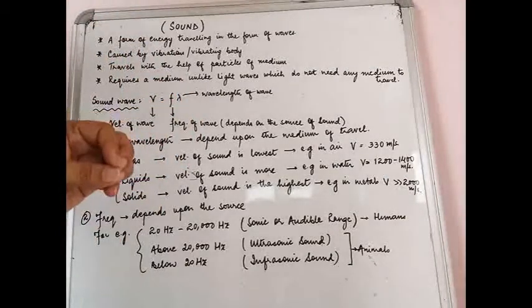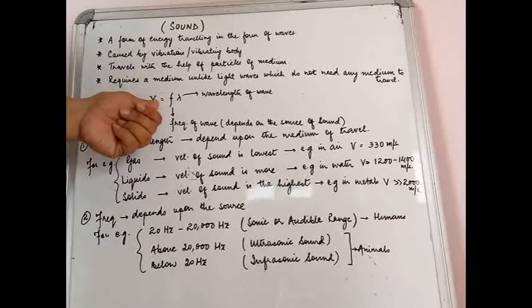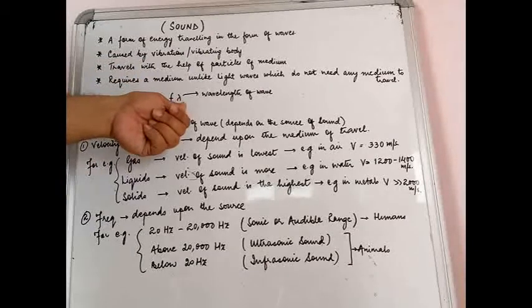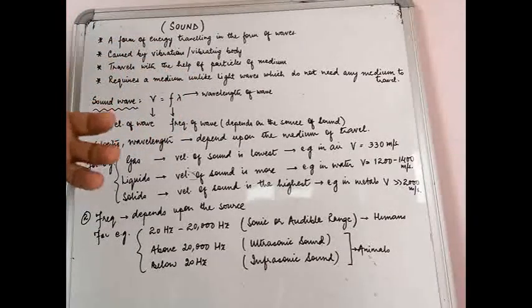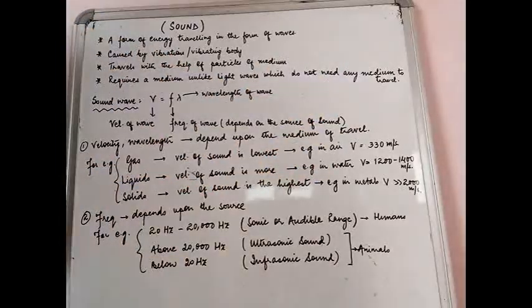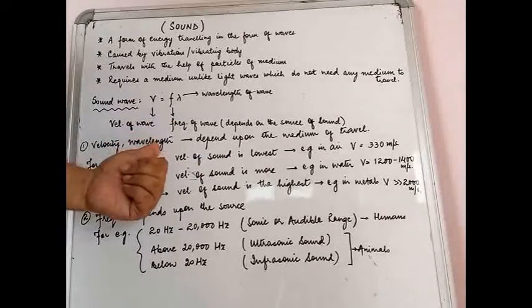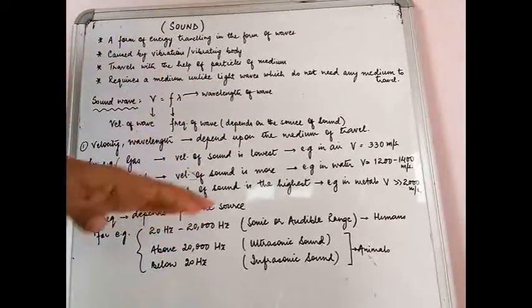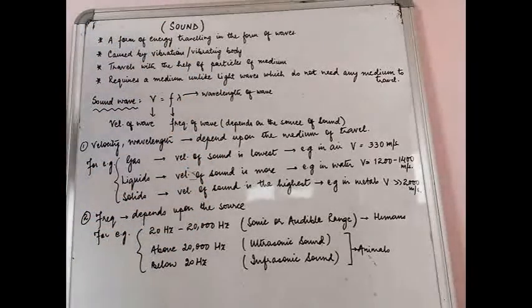Please remember always, the velocity and the wavelength of the sound are related to the medium in which it is traveling. If you read over here, velocity and wavelength depend upon the medium of travel. If it is air, the velocity and the wavelength will be different. If it is solid, it will be different. Similarly, in liquids, it will be different.